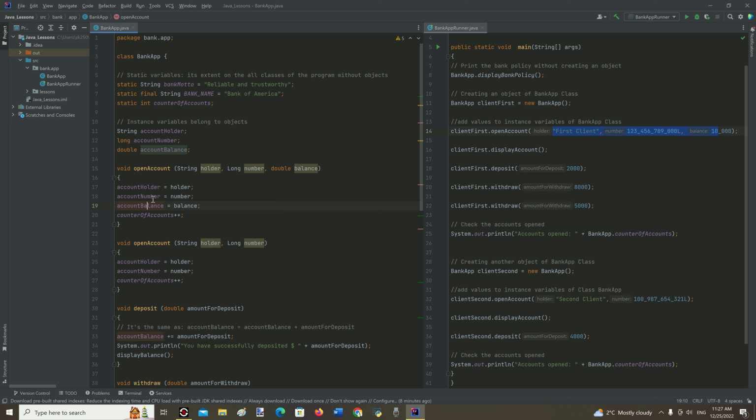And the magic is that every instance variable can hold as many values as many objects from it are created afterwards. Right here, two objects were created, and the instance variable named account holder, for example, holds two different values for each object, named first and second client respectively.